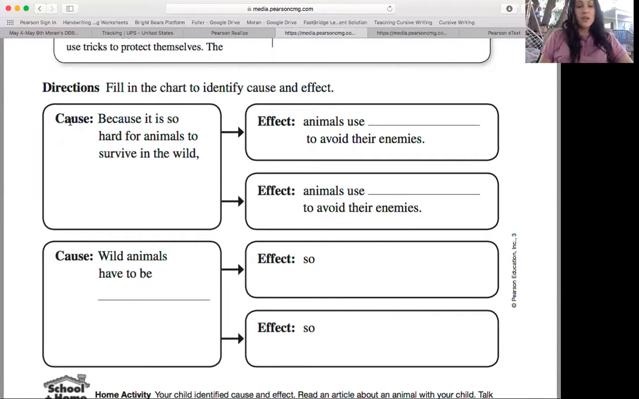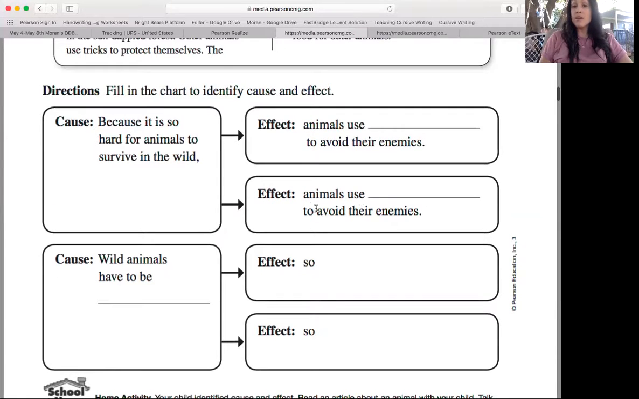Let's go. So cause, let's fill in the blanks here. Because it is so hard for animals to survive in the wild. So they gave us the cause. Now we have to figure out the effect. What causes them to make it hard for them to survive in the wild? So animals use blank to avoid their enemies. What do you think? We have two of those, so we have to find two different ways.